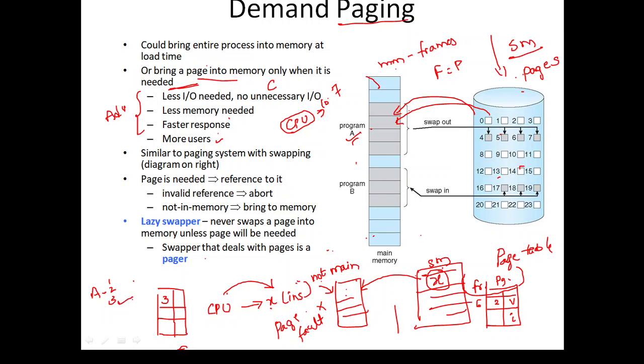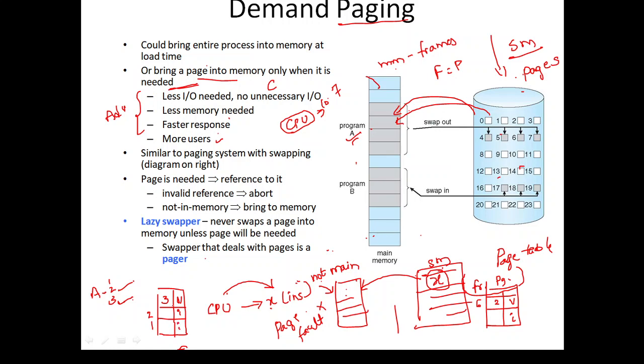So as the page is there in that page table, we are making it valid, in the sense the third page is present in the main memory. And here the second page is not there. So when we are looking for the second page, we keep it as an invalid bit. And the first page is also not there, we keep it as an invalid bit.